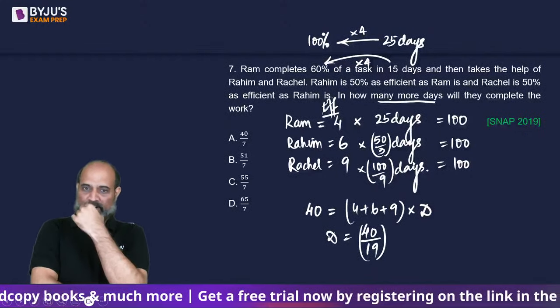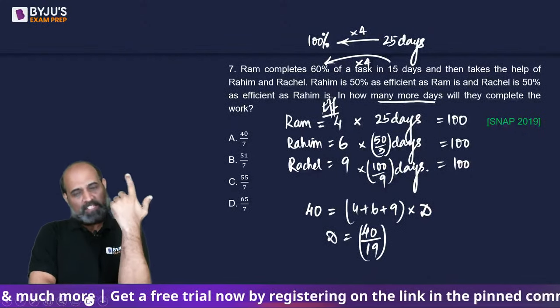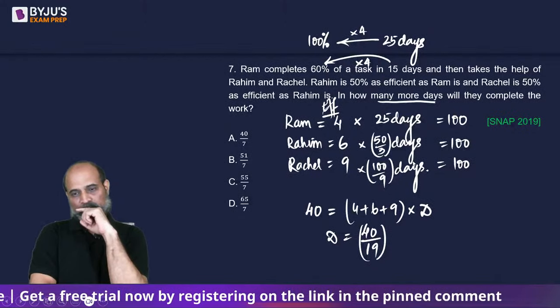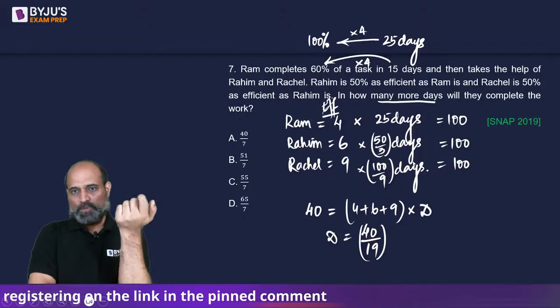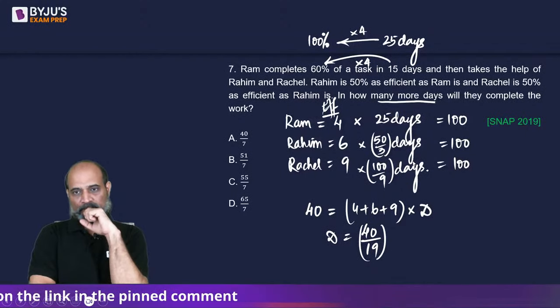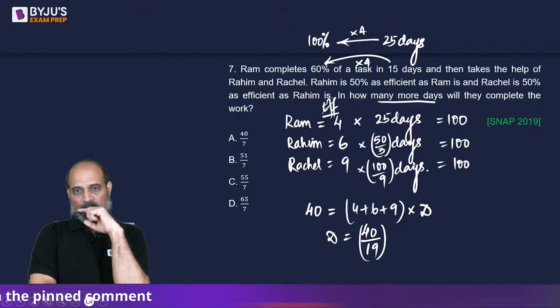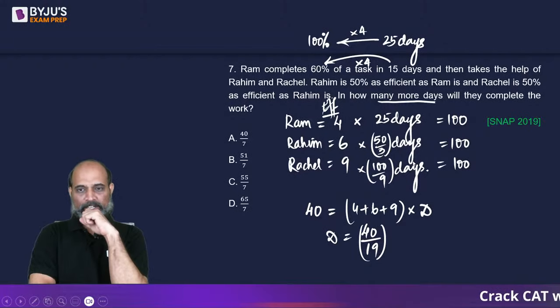Ram takes the help of Rahim and Rachel, as in all 3 are working right now. 60 units is completed by Ram. Right? 4 into 15. 40 units, all 3 have to complete together.